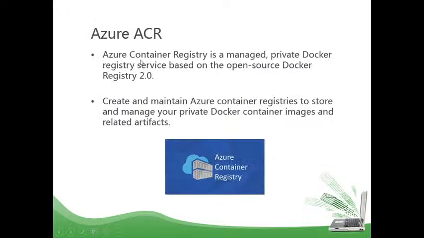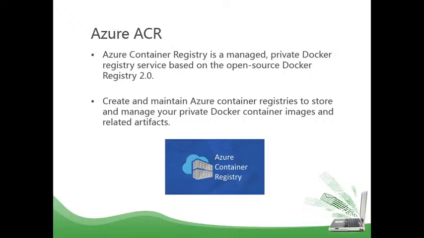Okay, now we'll move to Azure. In Azure, in order to work with Docker, we have a service called Azure Container Registry. It's a private Docker registry based on the open source Docker Registry 2.0. It's a private Docker container registry where we can easily manage our applications in a centralized way. So the cloud solution from Microsoft Azure is the Azure Container Registry. It's purely Docker compatible, Docker Registry 2.0. In the next step, we look at how we can create an Azure ACR, right?